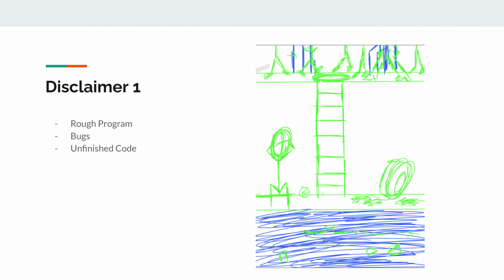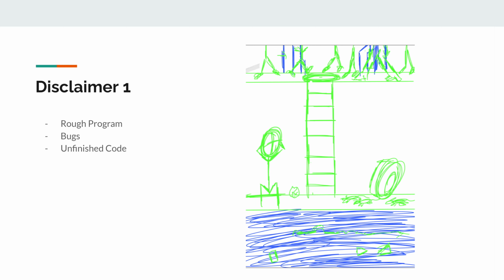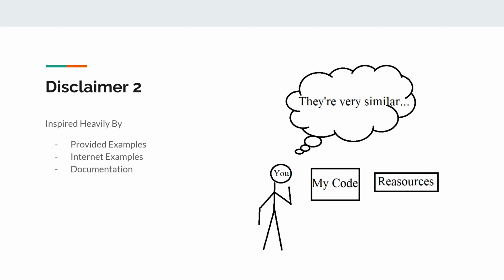Disclaimer 1. My project is rough and should not, under any circumstances, be used as a reference for best practices. Disclaimer 2. My code is heavily inspired by resources on the web provided by the professor and provided by documentation. Full links to these resources are provided in the code. Without further ado, let's begin.